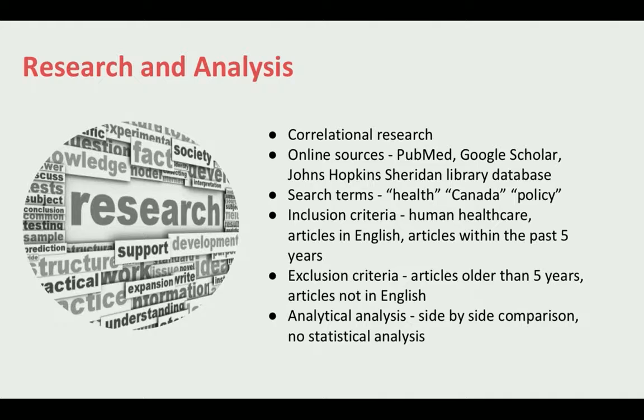Five researchers performed separate searches and decided on the relevance of each article. Quantitative secondary data was gathered from various online sources, including PubMed, Google Scholar, and the Johns Hopkins Sheridan Library database. Search terms included health, Canada, and policy. Inclusion criteria included articles on human healthcare, articles in English, and articles written within the past 5 years. Exclusion criteria included articles older than 5 years old and any articles not in English.